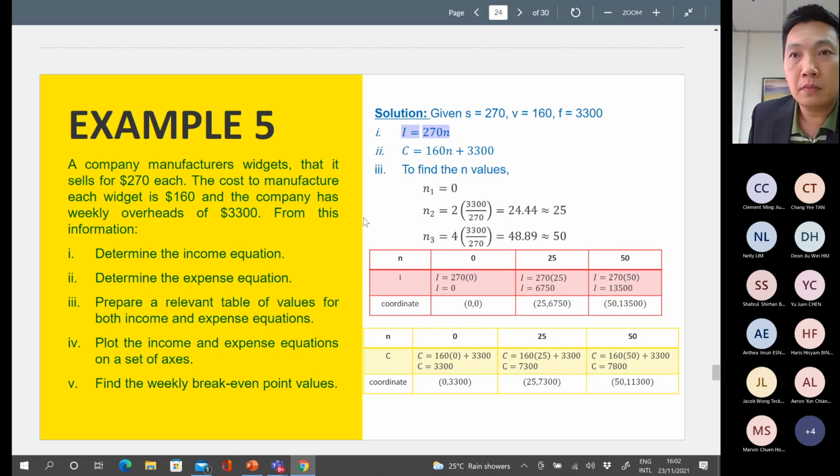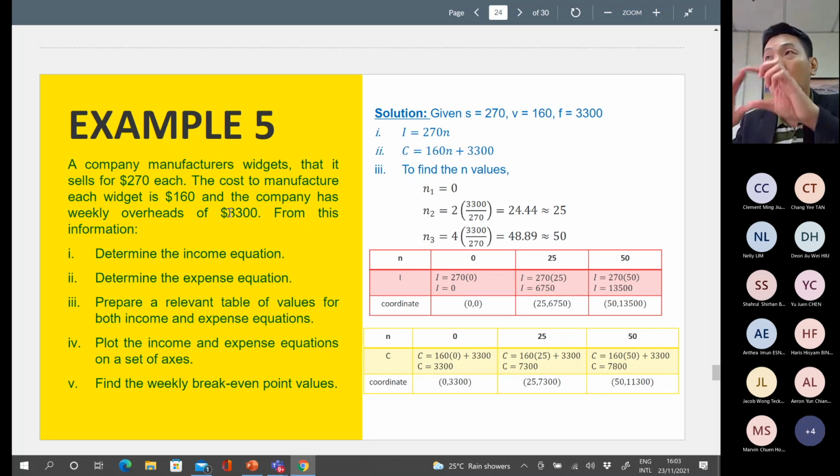270 multiplied by n. If you don't want to use n, you can use x also, to represent the quantity sold. Then the next sentence: the cost to manufacture each widget is 160, and the company has weekly overheads of 3,300. So that means the variable cost per unit to manufacture the product is 160. So this is the variable cost per unit. And then the fixed cost is 3,300.